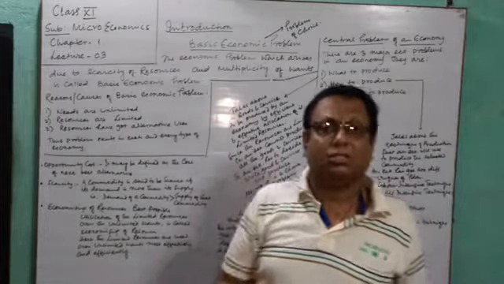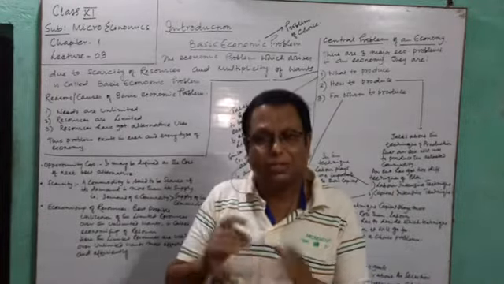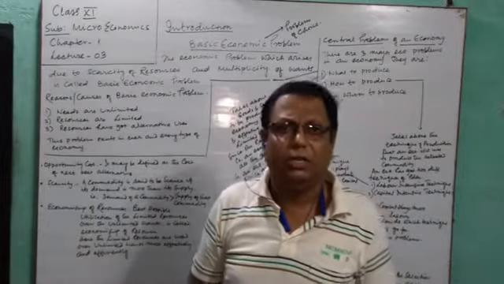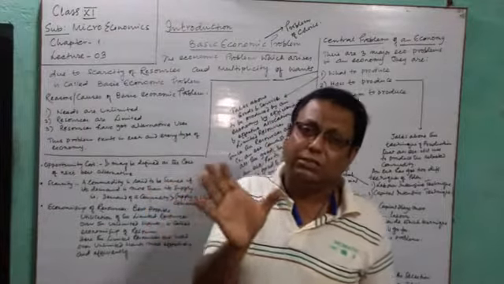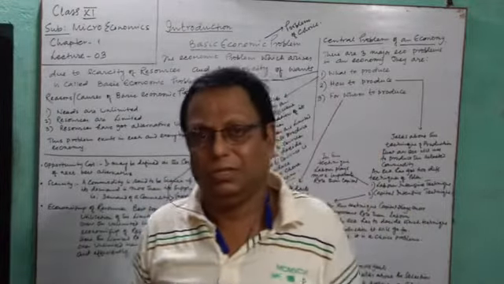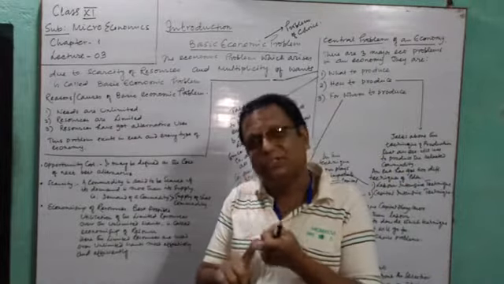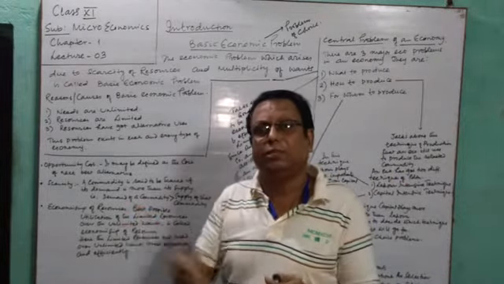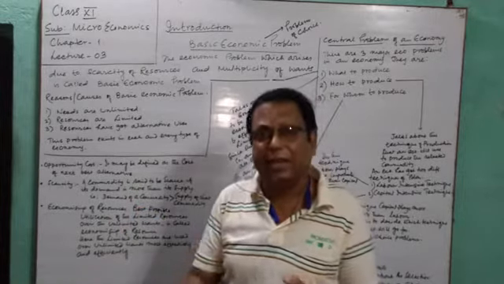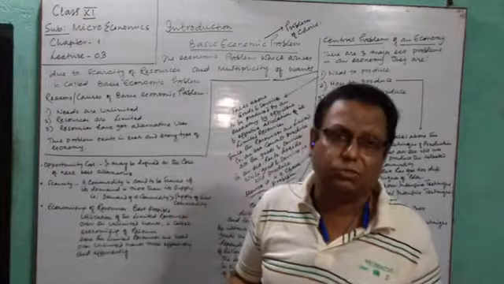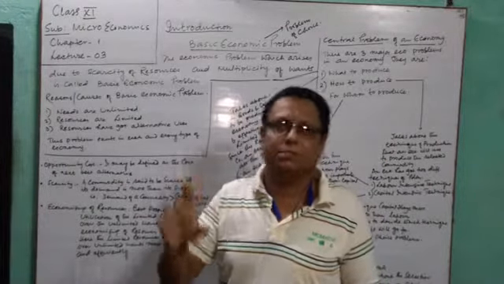Now, what is a scarcity? Scarcity means if the demand of a commodity is more than its supply, then the good is said to be a scarce good. So, what is the thing? If the demand of certain commodity happens to be greater than its supply, then that good is said to be scarce goods. And those scarce goods will possess a price in the market.